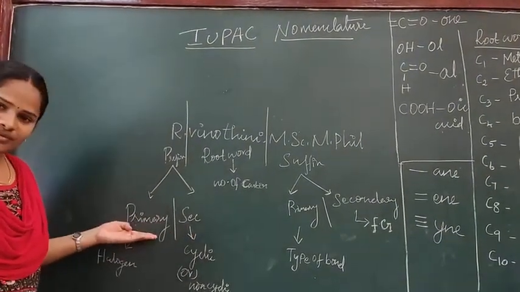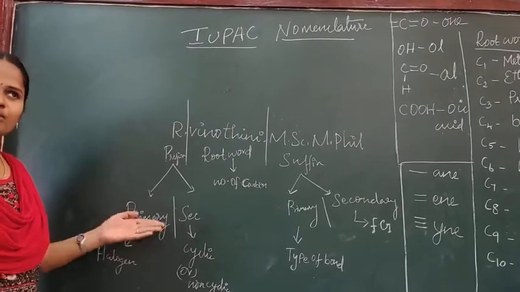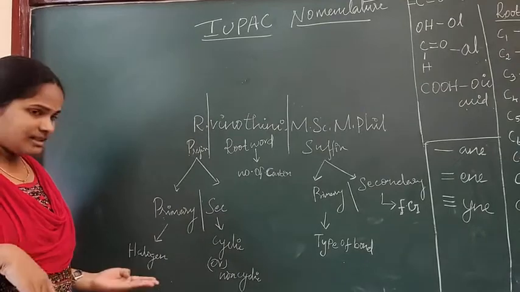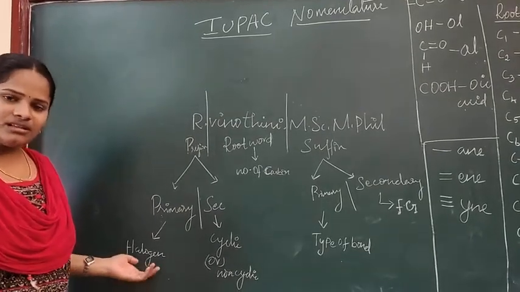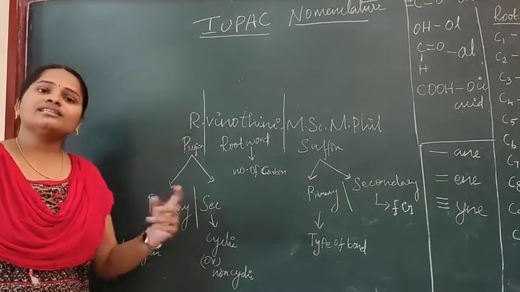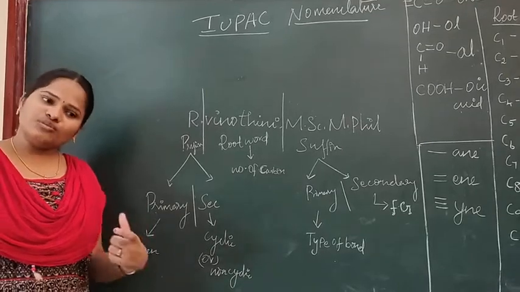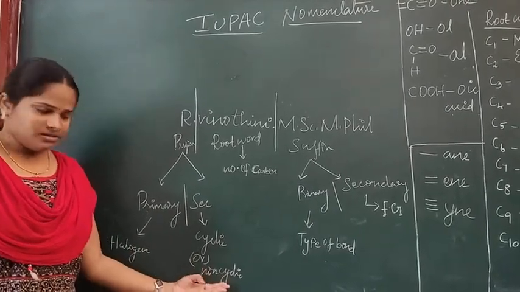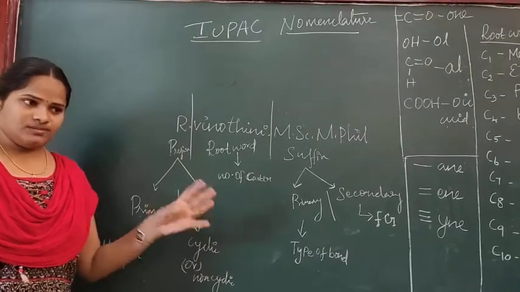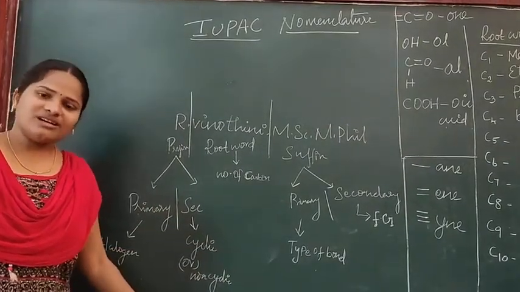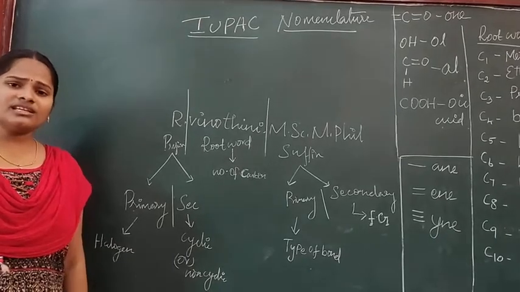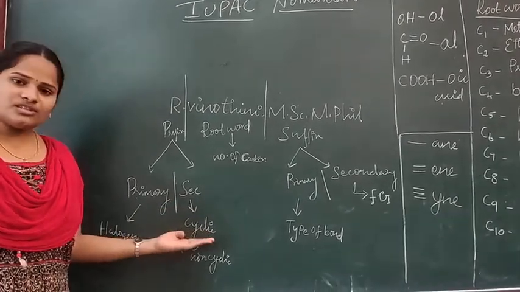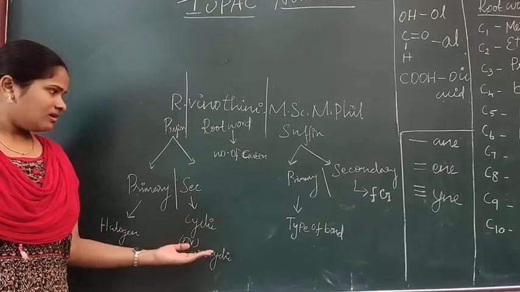In primary prefix, while looking at the compound, we should see whether any halogen atom is present in that compound or not. If there is any halogen atom, then that should be mentioned in our primary prefix. In secondary prefix, we have to see whether the compound is cyclic or non-cyclic. If it is cyclic, in secondary prefix we should start with cyclo.